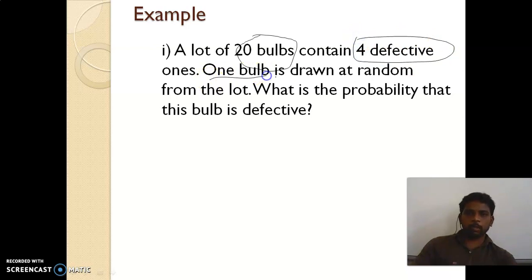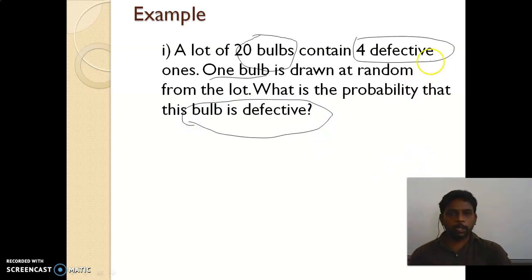One bulb is drawn at random from the lot. What is the probability that this bulb is defective? Totally 20 bulbs are there, and out of those 4 are defective. So 4 are defective means 16 are in good condition. They are asking to take a defective bulb only.